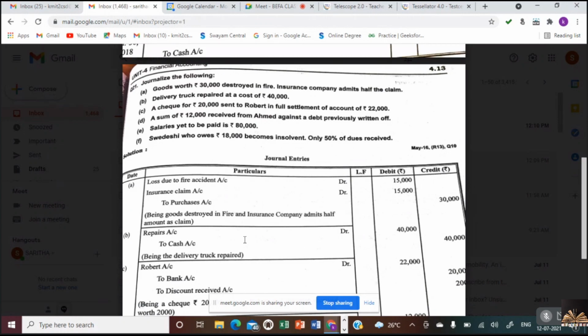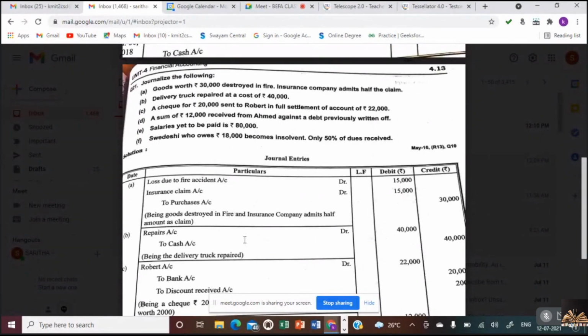Is it clear, Nana? Every transaction will have impact on two accounts. So therefore, if we debit one, we credit the other. Because in any one transaction, there would be no two credits or two debits. If one is debit, the other would be credit, to balance and record the transaction. Is that clear? Yes, ma'am.